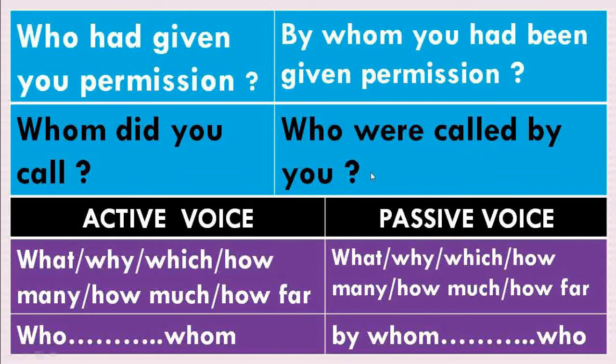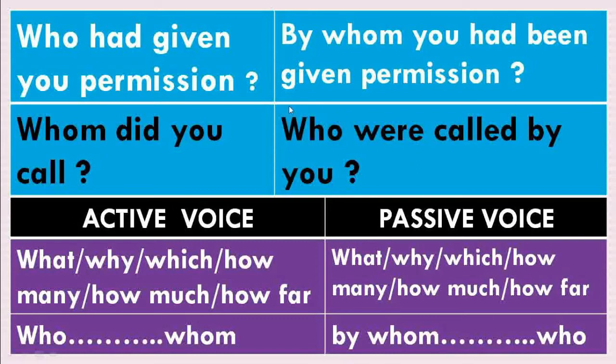Suppose the question is, who were called by you? Govind and Gopal are called by me. But if you say who was called by you, Govind was called by me. So when you think that the word who is singular, we have to use was here.